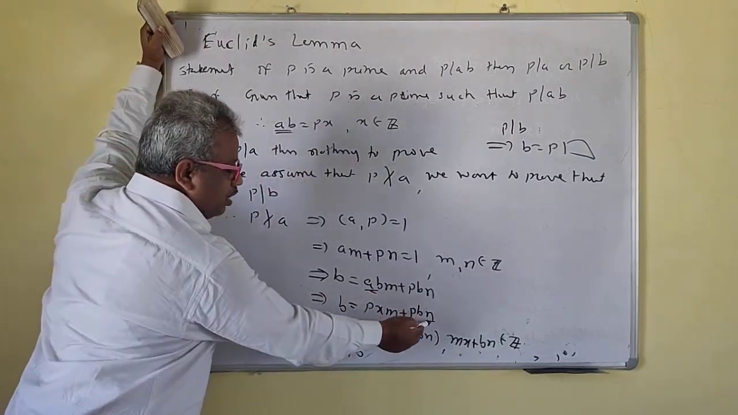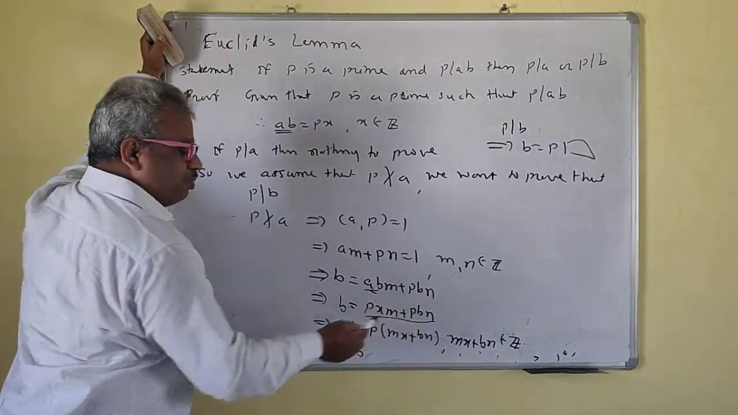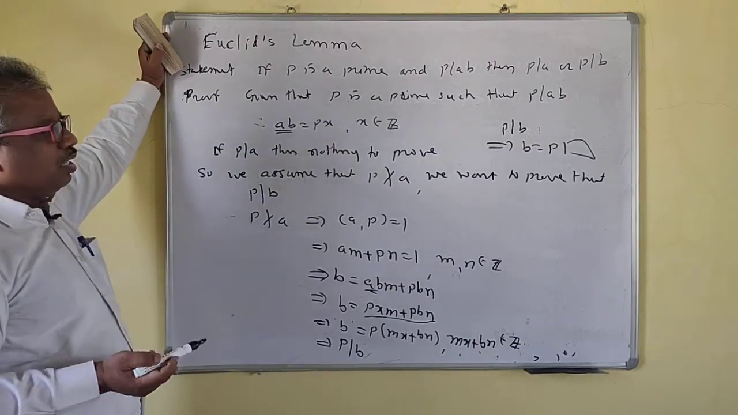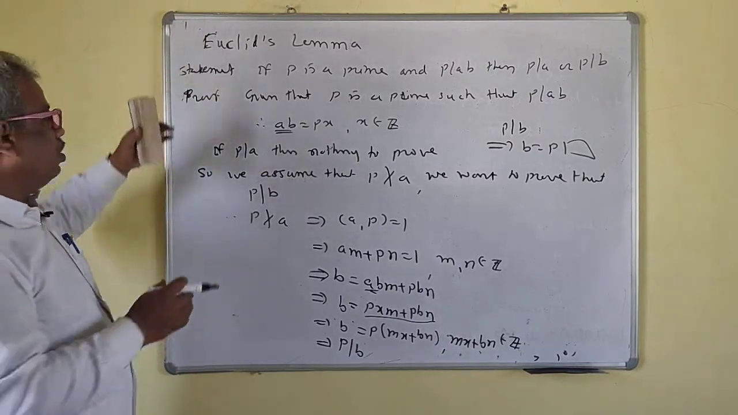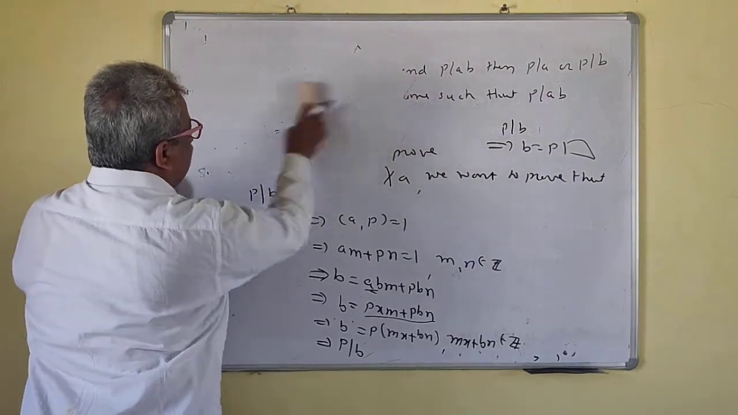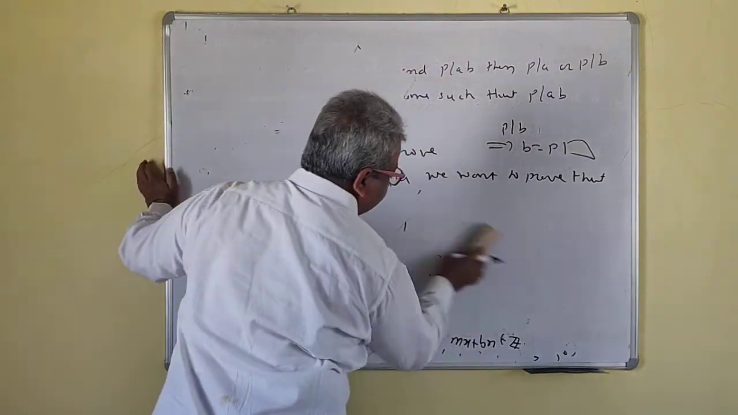Now see here, p is common. I have taken p common here. And whatever part is left is an integer. So p divides b, which means our theorem is proved. Note that this is Euclid's lemma.